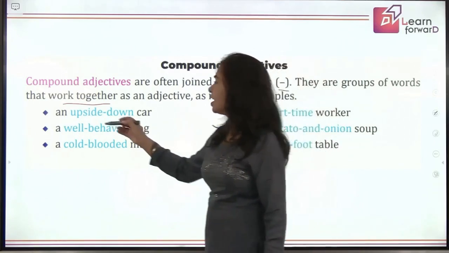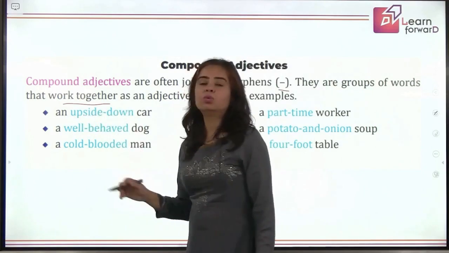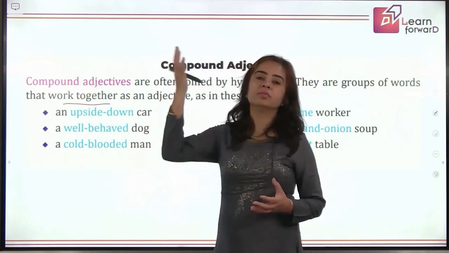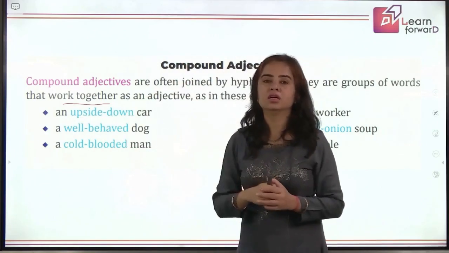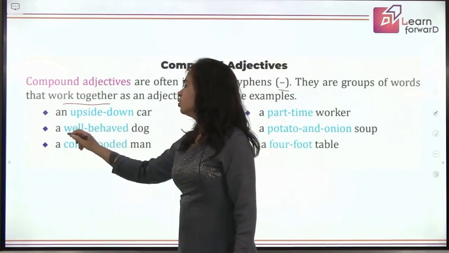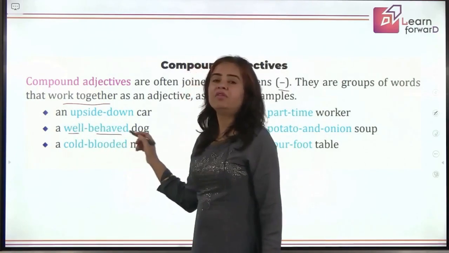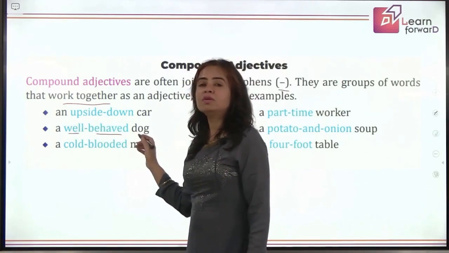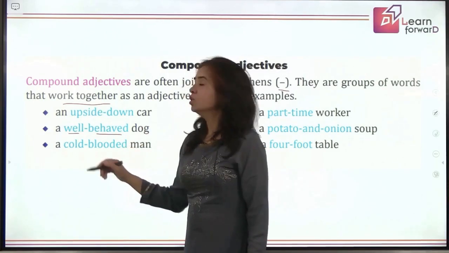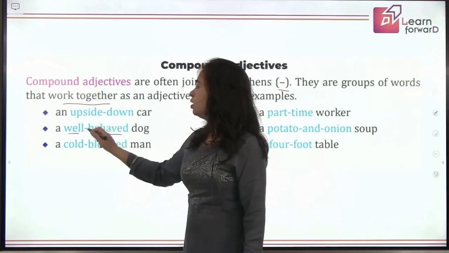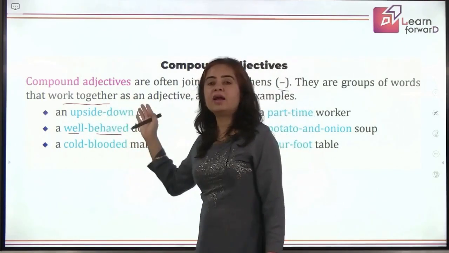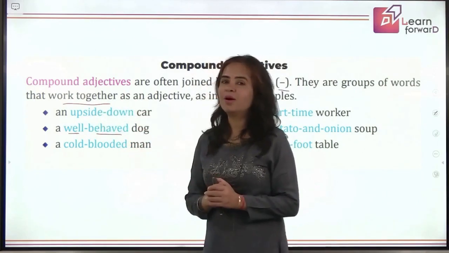Like we have the examples here, an upside-down car. So, we are describing the car. Upside down means something has just turned over, right? Then a well-behaved dog. So here we have two words and we are describing the dog. How is the dog? The dog behaves well. That means the dog is well-behaved. So what you see is we are using a hyphen between these words, and these two words together are describing the noun. So they become compound adjectives.